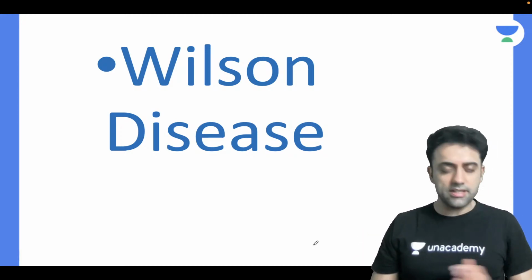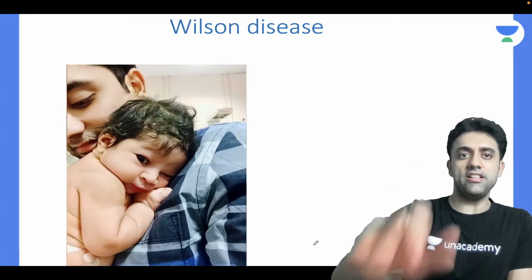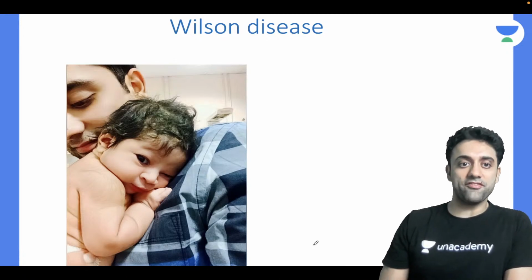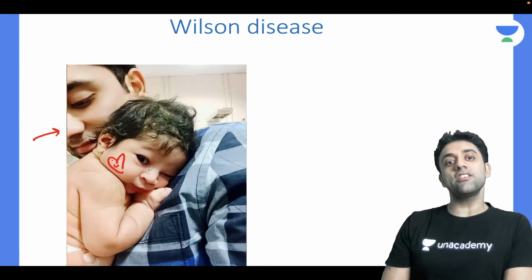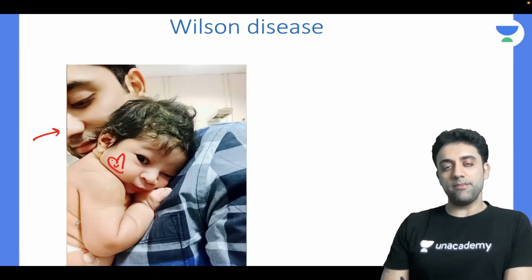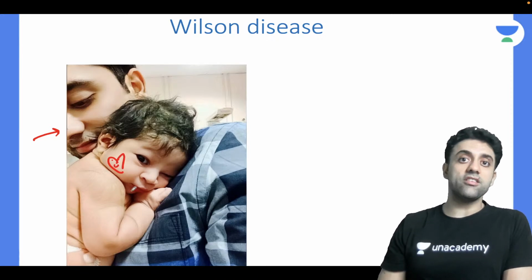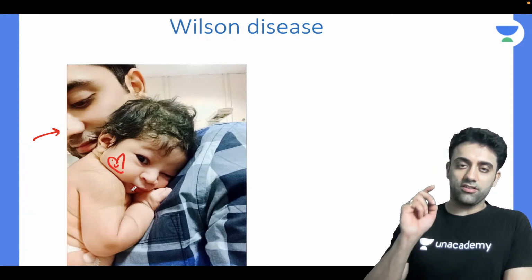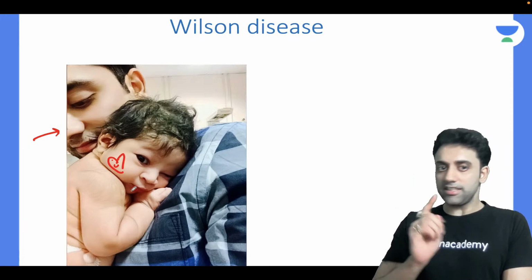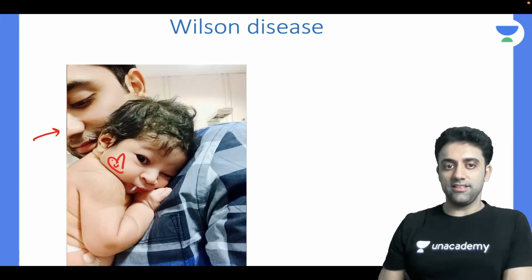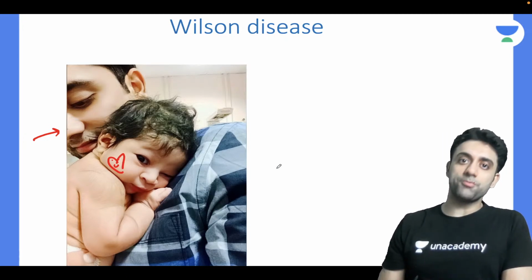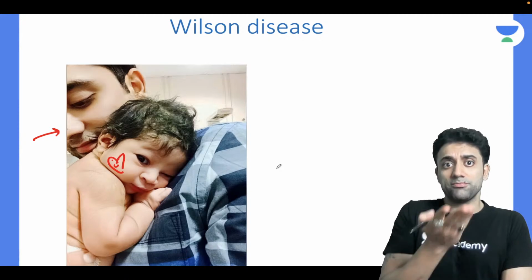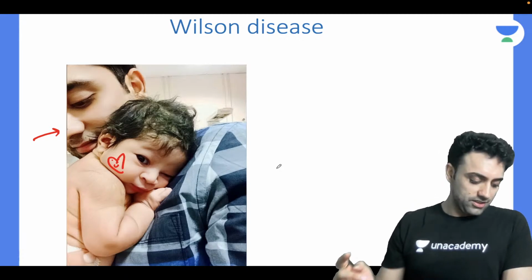Okay, Wilson disease. Question number one, Wilson disease. This is my face. Nice, no? This is a nice face. This is Q2 baby. This is my first child patient I had in my first year of MD Pediatrics. And since then I had this dream of teaching, that this picture I will always put, and this picture is always there, like a brand. I have a copyright and a trademark on this picture because my face only is there in this picture.